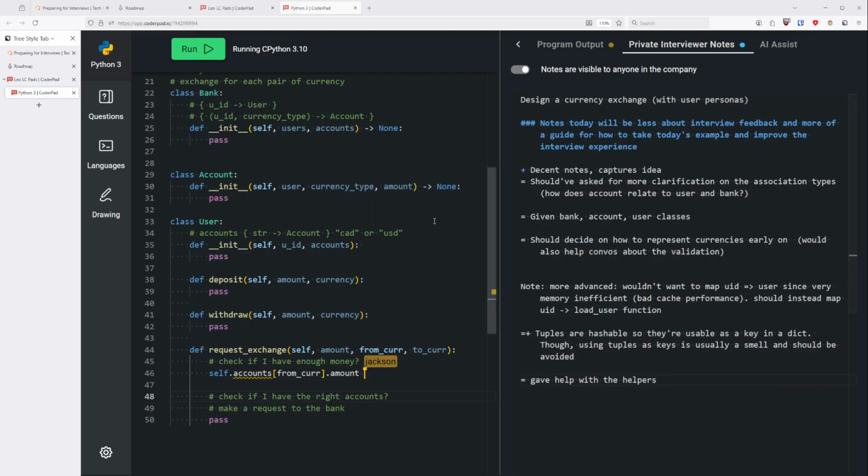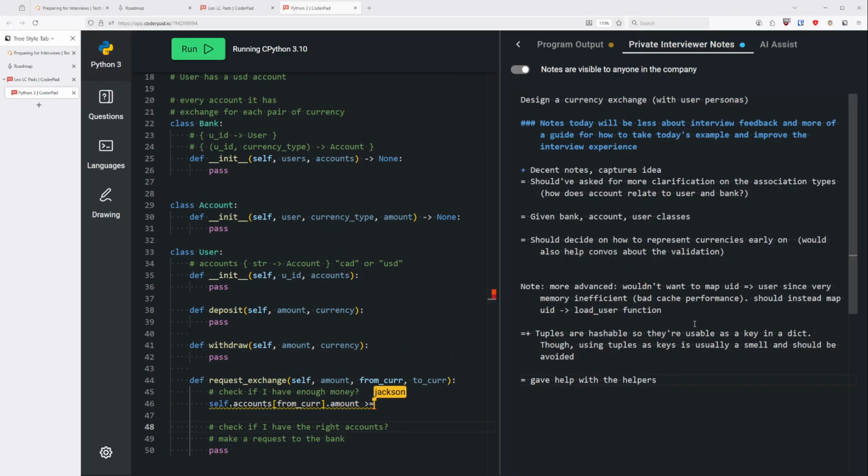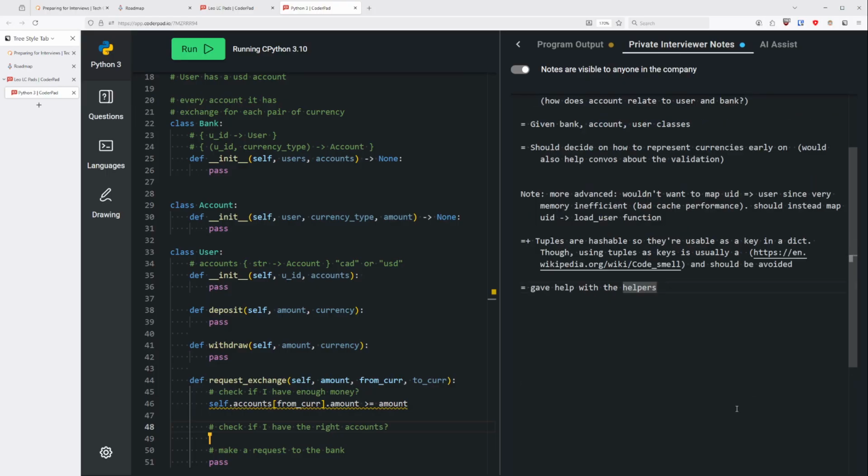Just we have to make sure that we have more, or at least enough, to take out, to request that exchange. And then check if I have the right account. So this one here is for checking if I have the right account. So once I know that I have the right amount, I'll need to.